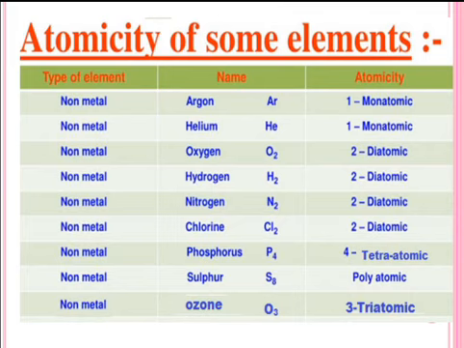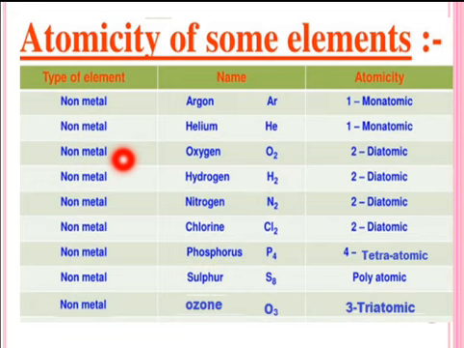Now students, let us revise the atomicity of some elements with the help of this table. See, argon, it is a non-metal with symbol Ar. It is monoatomic with atomicity 1. Helium, non-metal with symbol He. It is also monoatomic, a molecule of element with atomicity 1.